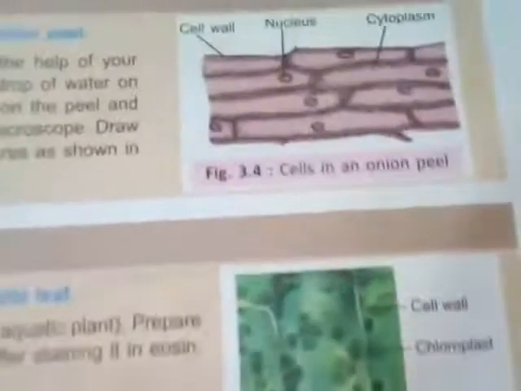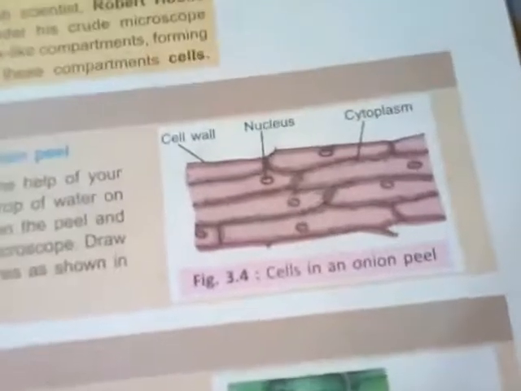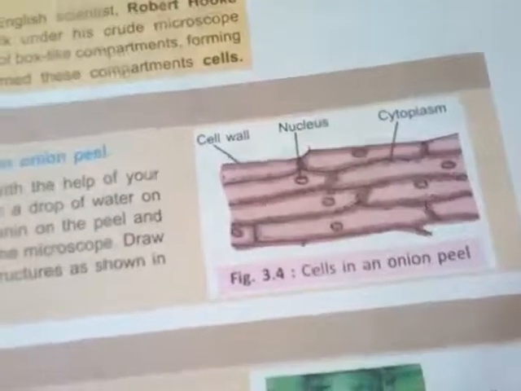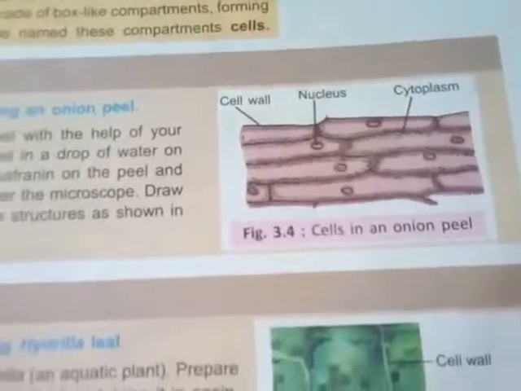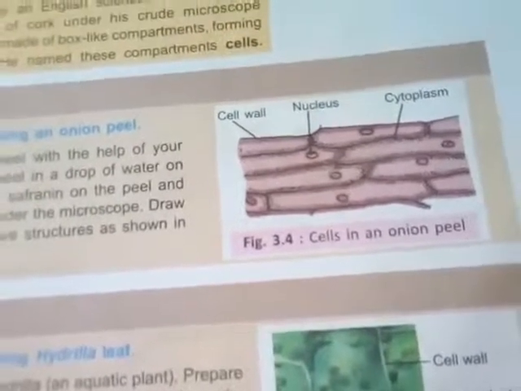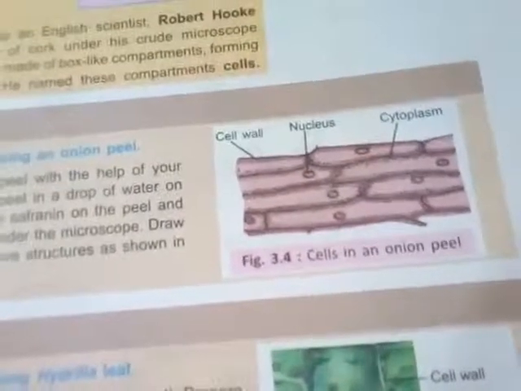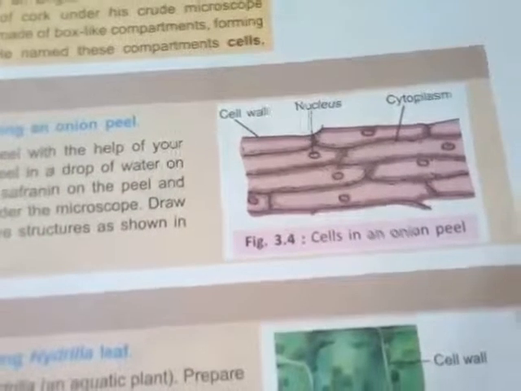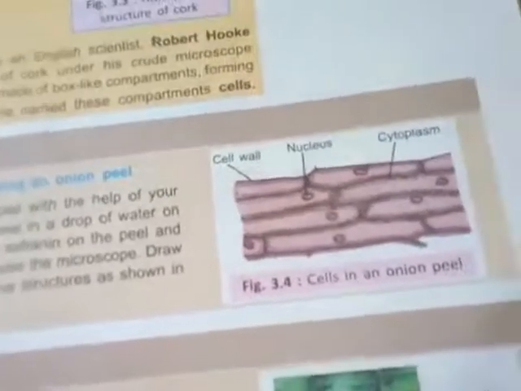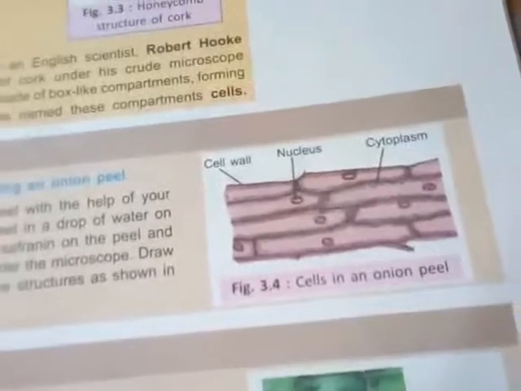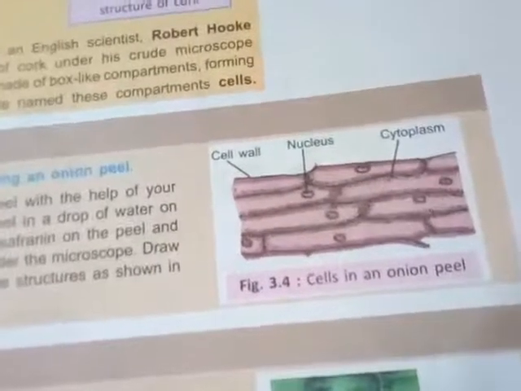Here another diagram is also present, cells in onion peel. See, these are the investigation parts, and whenever you learn the various parts of the cell, at that time you will know these things very well. For a preliminary basis you will just see these things. So this is the onion peel, covering three parts, that is cell wall, nucleus, and the cytoplasm part. See the part, that is your